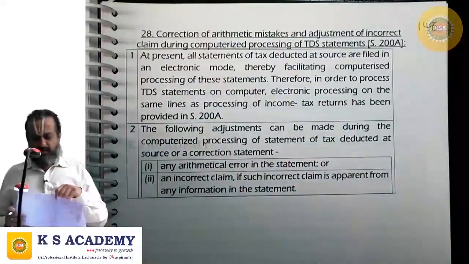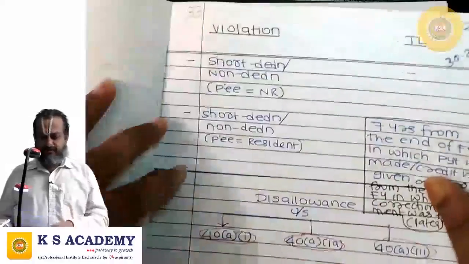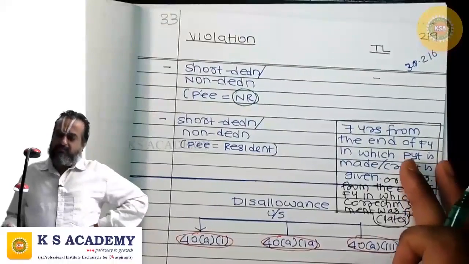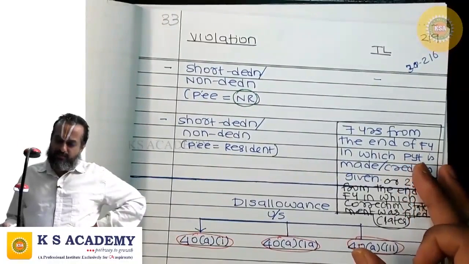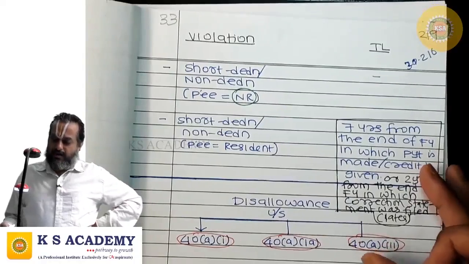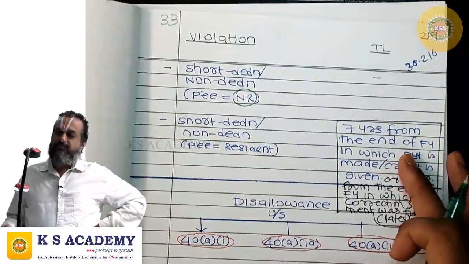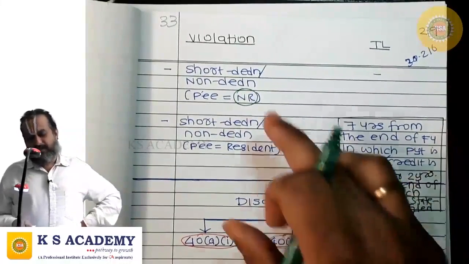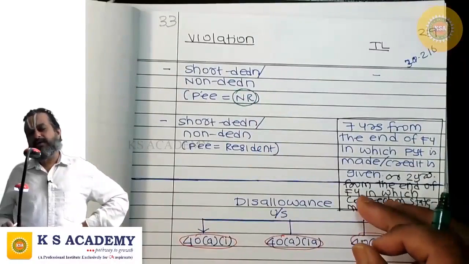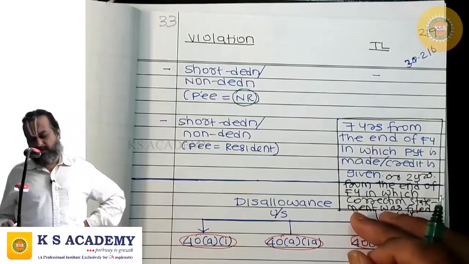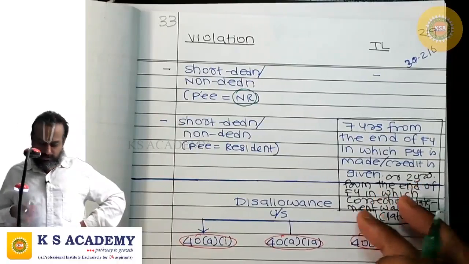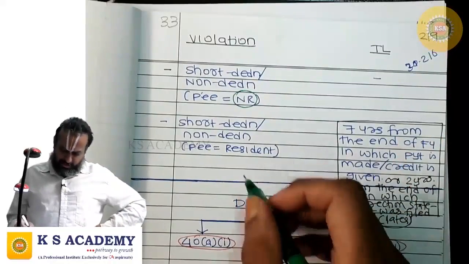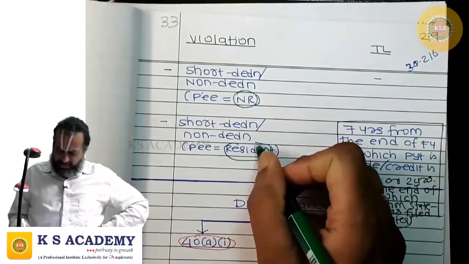Where there is short deduction or non-deduction and the payee is a non-resident, that is, payment is made to the non-resident without TDS or after TDS, but the TDS is falling short of requirement, then the payer can be regarded as assessee in default anytime through a 201(1) order, no time limit. But where there is short deduction or non-deduction, the payee is a resident.